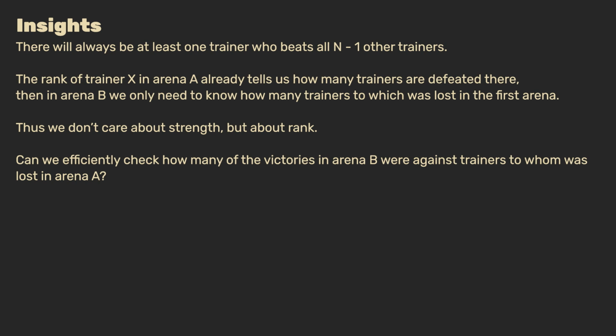Now for the final piece, can we find a way to efficiently check how many of the victories in Arena B were against trainers to whom was lost in Arena A? I'm sure we can. Before we dive into the solution, maybe you now have enough inspiration to solve this? If so, please pause and give it a go. We'll wait.